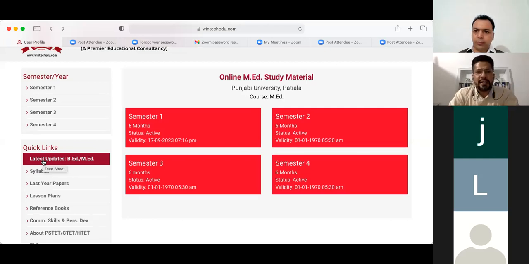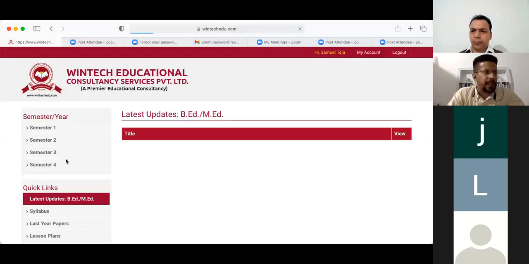So all the latest information regarding your program will be here. If you click on the latest update, you will find that we have not uploaded anything right now. But we'll be uploading regular updates about MEd, whatever information we are getting from the college and from the university. So you have to keep checking this update maybe 2 or 3 times a week, so that you are updated with what's happening with your course.